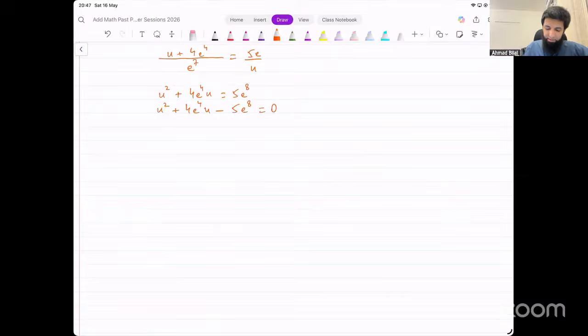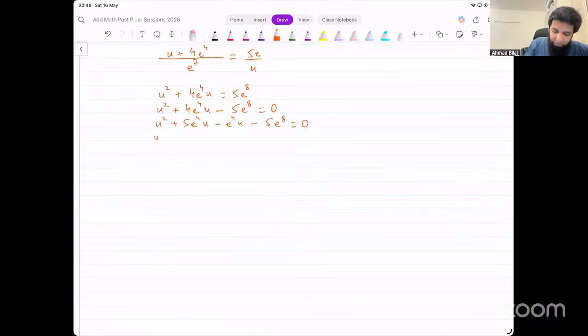Can we factorize this? This is minus 5 and 1. 5 and minus 1 will work, right? So this will be u squared plus 5e raised to power 4 times u minus e raised to power 4 times u minus 5 e raised to power 8 equal to 0. Okay, so we can factorize it like this. Otherwise, you can use quadratic formula as well. That will also be okay.